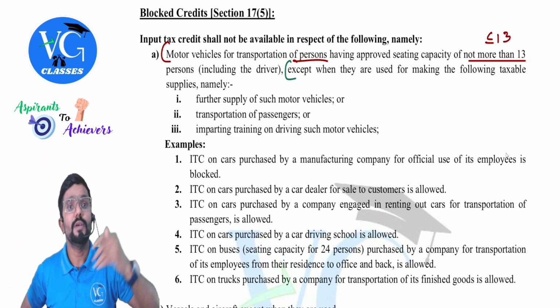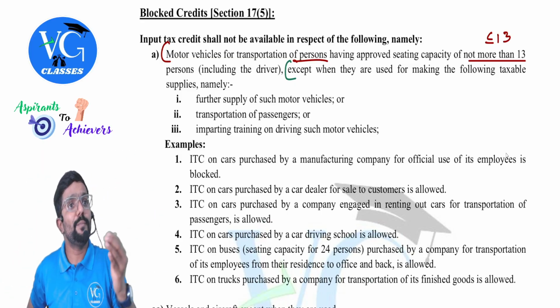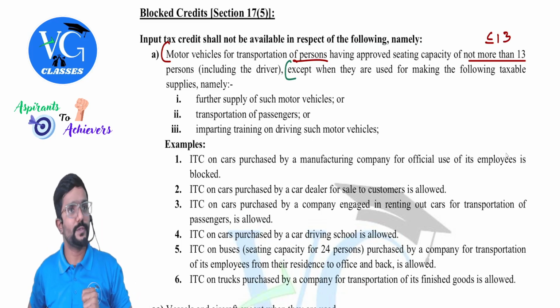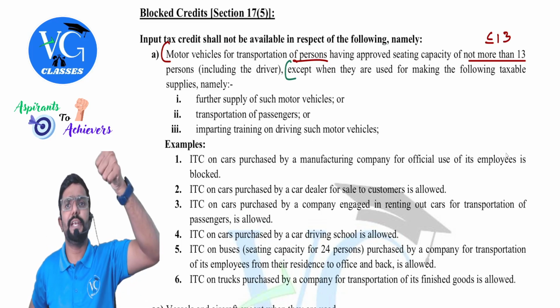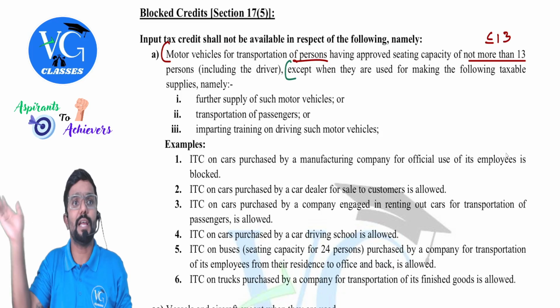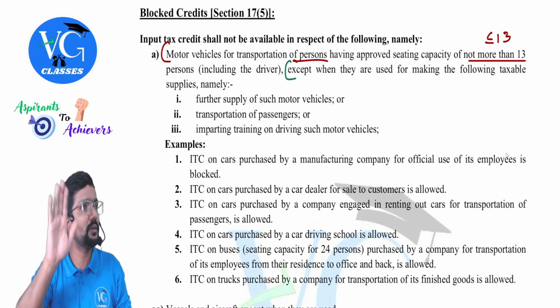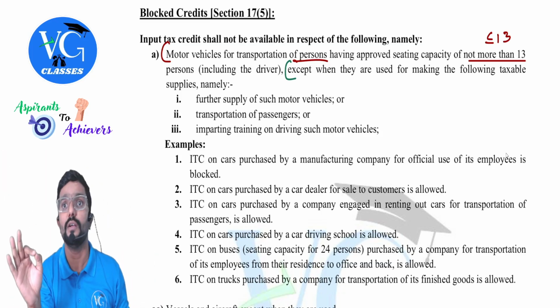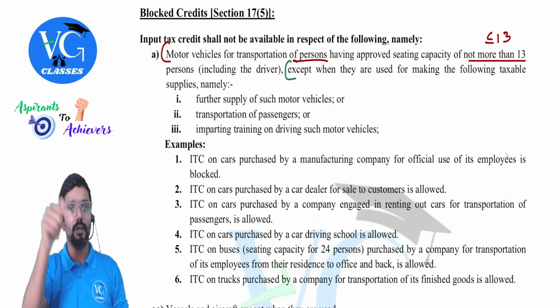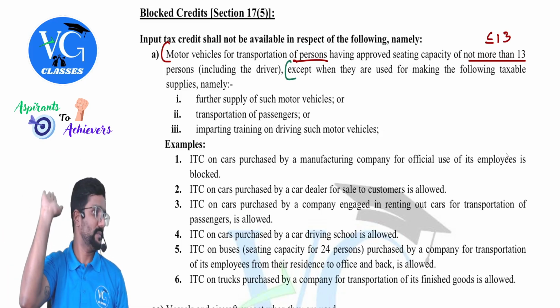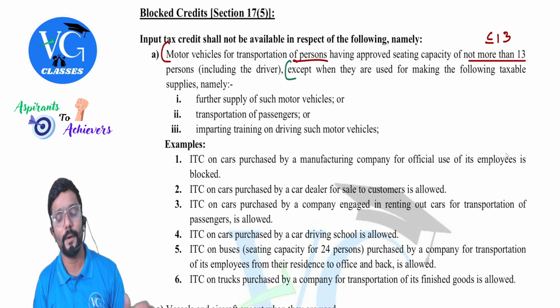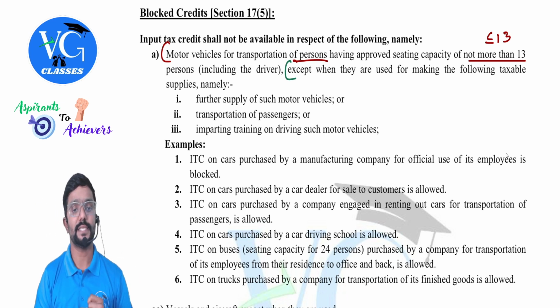Clear? Now assume a company purchased a lorry or truck for transportation of goods. Credit available? Yes. Sir, in a truck, even the driver is going. The blocking is for transportation of persons. It is intended for transportation of goods, which is not blocked here. Available. Okay. Let me go to the second sentence.